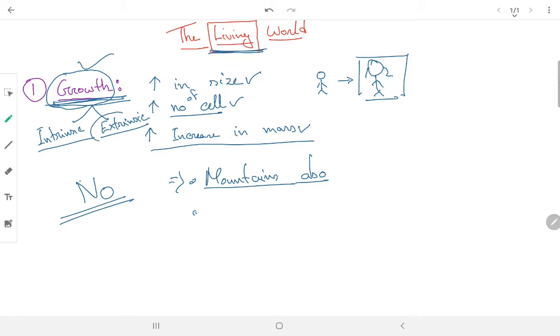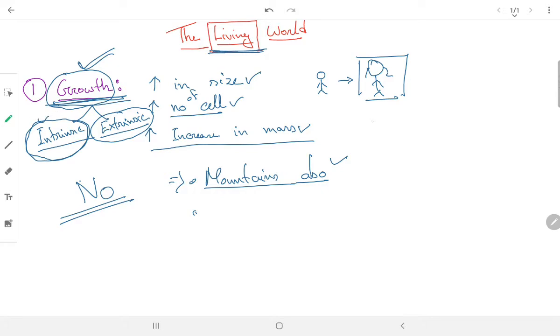Extrinsic growth is growth happening from outside, which is seen in mountains, in rocks, in non-living things. Intrinsic growth is only seen in living organisms. So we cannot say that growth is an exclusive or defining property, but intrinsic growth is a defining property, right?